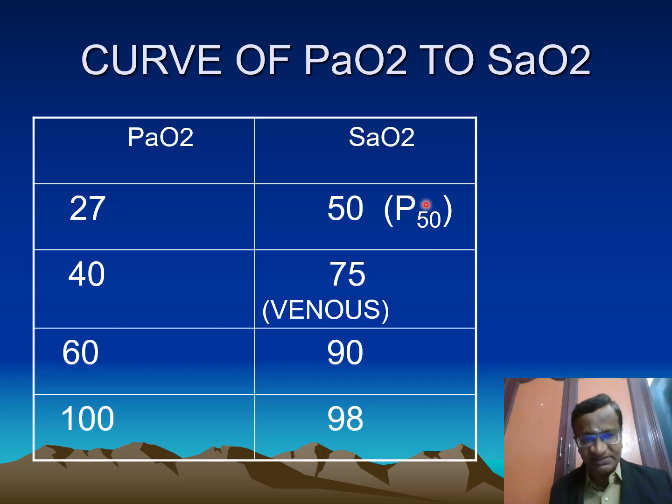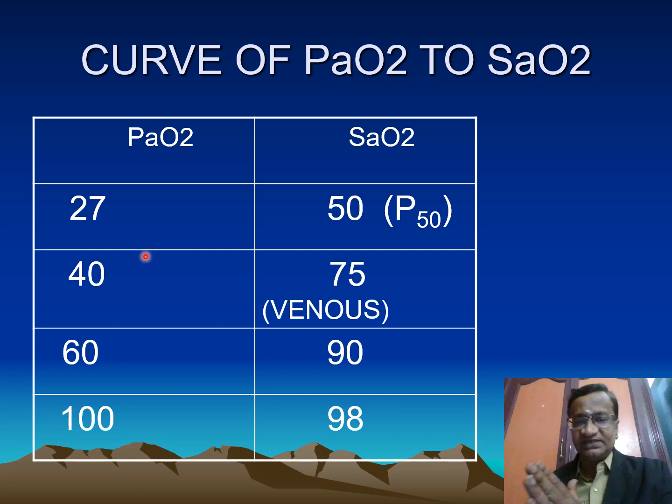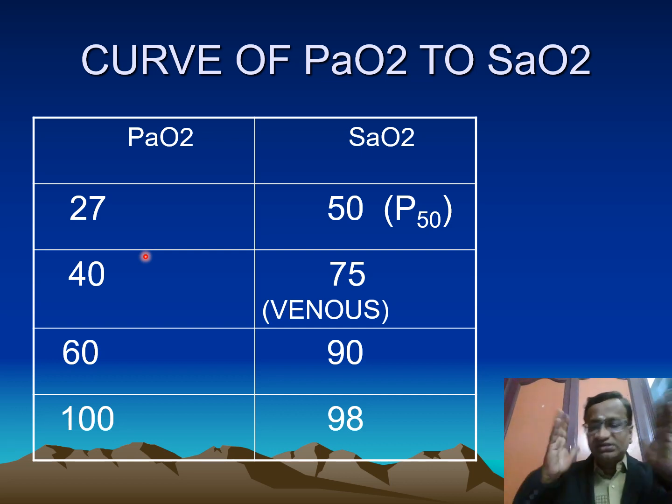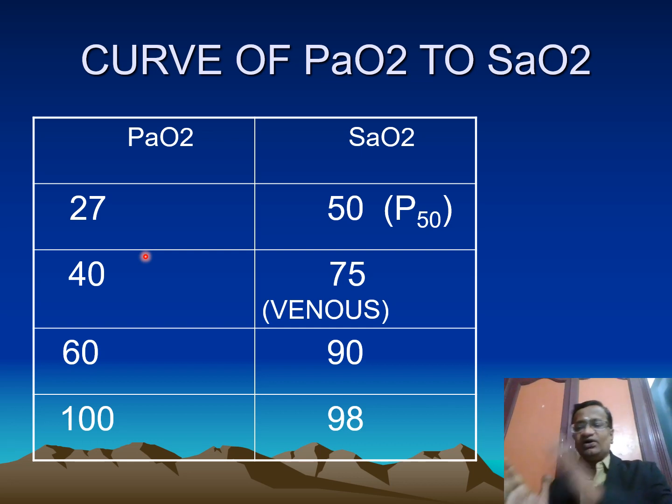27 means it is 50%. 40 means 75, venous. 60 is 90. 100 is 98. This is how we should draw the curve. We cannot just draw it like that. 27 is 50%. That is what is called the P50. P50 means it is 27 millimeters of mercury. When you say shift to the right, the P50 should be 28. When you say the curve is shifted to the left, P50 should be 26. This is how we see the curve to the right or left, not with whatever drawings we see.